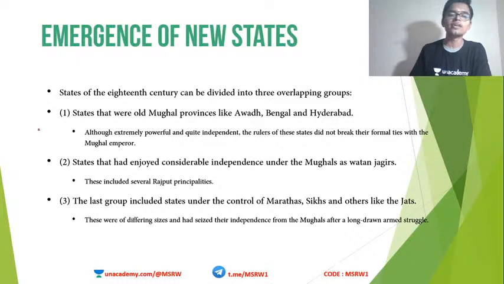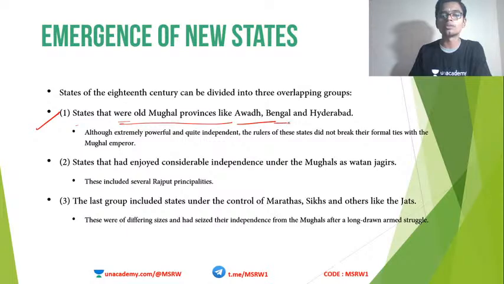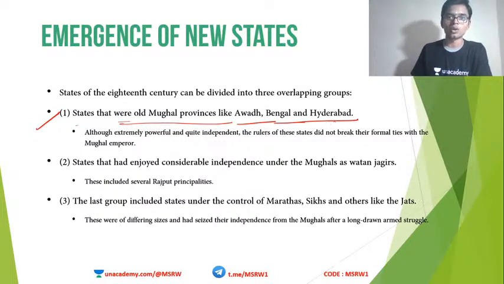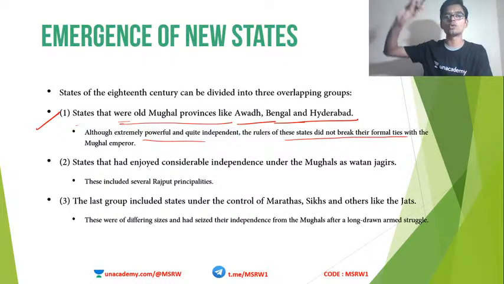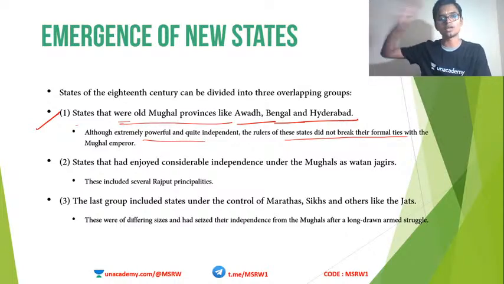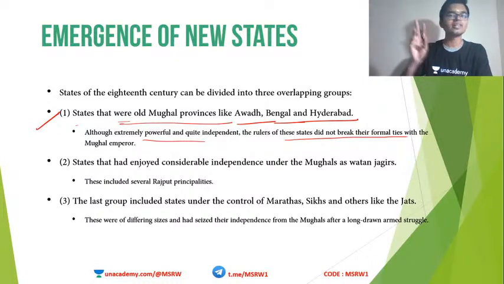First one, the states that were old Mughal provinces like Oudh, Bengal and Hyderabad. Although these states were extremely powerful and independent, the rulers of these states did not break their ties with the Mughal kingdom. Even though they were almost completely independent, they still accepted the Mughal suzerainty and stayed as Samantas to the Mughal kingdom only. This is the first group, like Hyderabad, Bengal and Oudh.